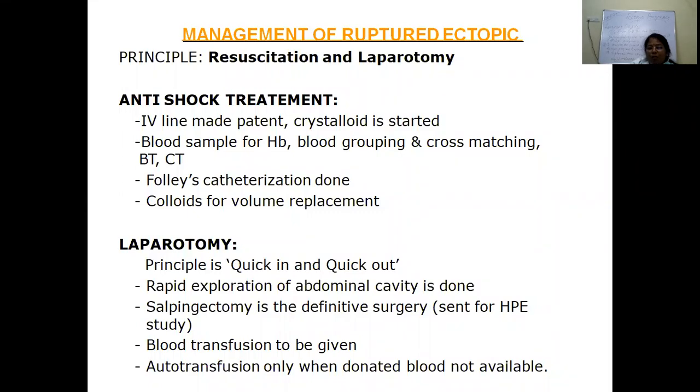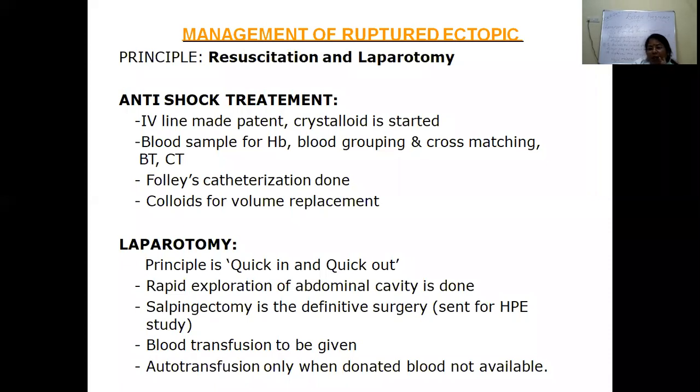So what are the anti-shock treatments? Usually the wide bore cannula, number 18, green color. You should put 2 IV cannulas, start the crystalloid, send the blood investigations, routine investigations, complete blood count, blood grouping, and cross matching. Once you are giving fluids, send the blood for cross matching, and it is at least minimum 2 pints.